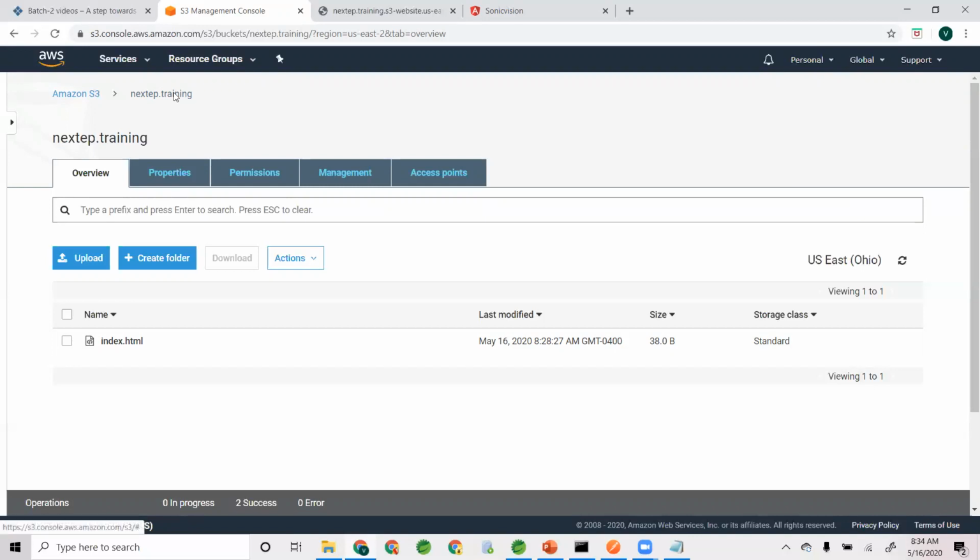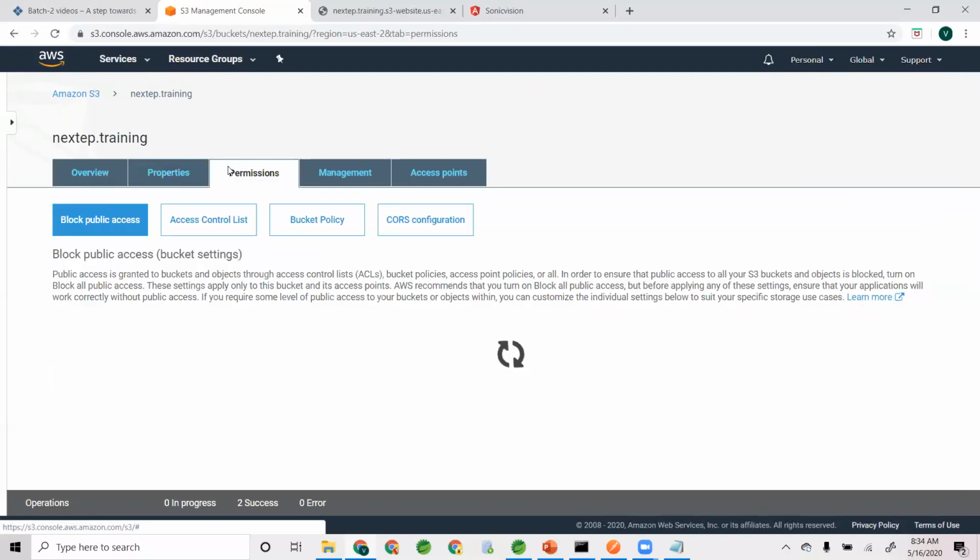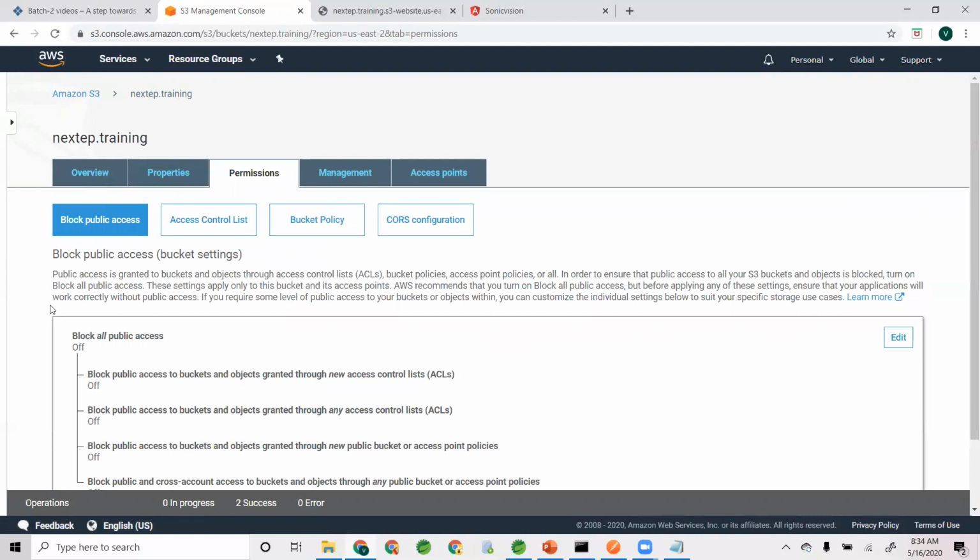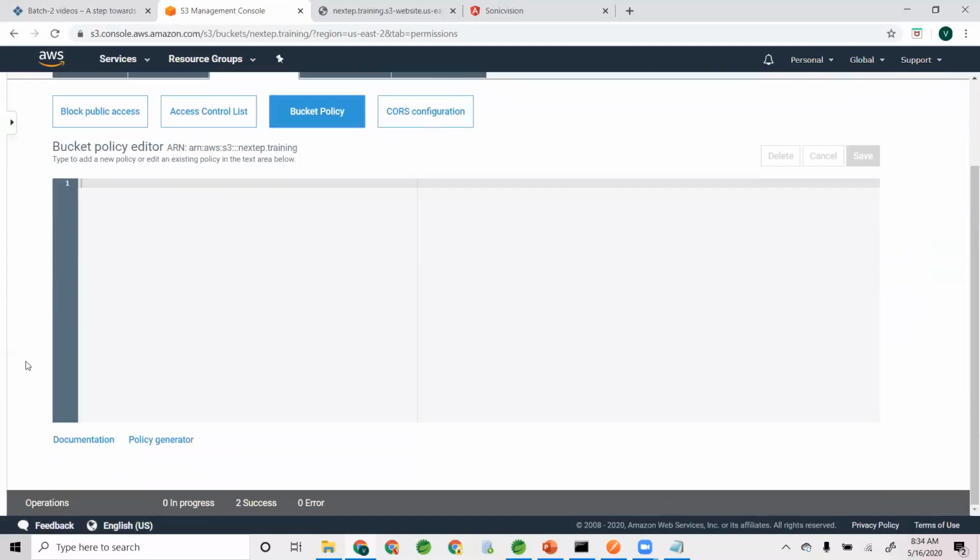So go to your bucket and then go to permissions. My objective here is how to make this public so that every single object I upload is automatically made public, because static website hosting is the problem statement. So how can we solve that? Go to permissions and click on bucket policy. See here, understand it. There are two kinds of policies. I'll talk about IAM in a few minutes.